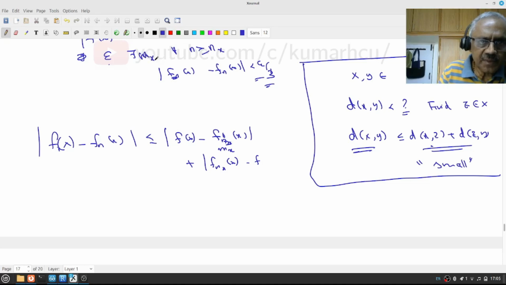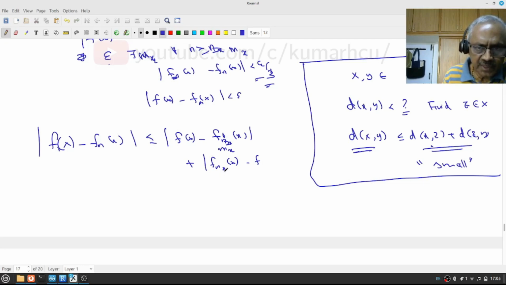There exists m(x) so that for all n greater than or equal to m(x), mod f(x) minus f_n(x) is less than epsilon by 3. So for the given epsilon I have this f_{m(x)}. Then let us look at f_{m(x)}(x) minus f_n(x). Right, so you follow that.